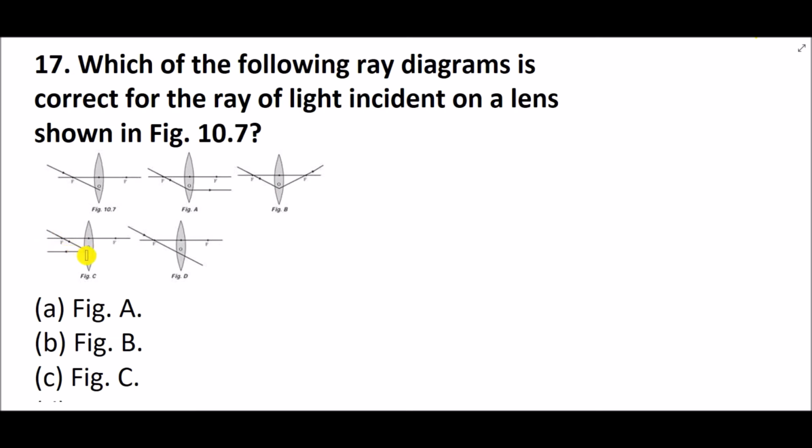In case of a lens, it should not reflect back, it should refract and go inside, right? So this is also wrong. Now coming to D, when it comes from the focal point, it passes through without any deviation. So that's also wrong. So the correct answer is A only, right? Let's move to the next now.